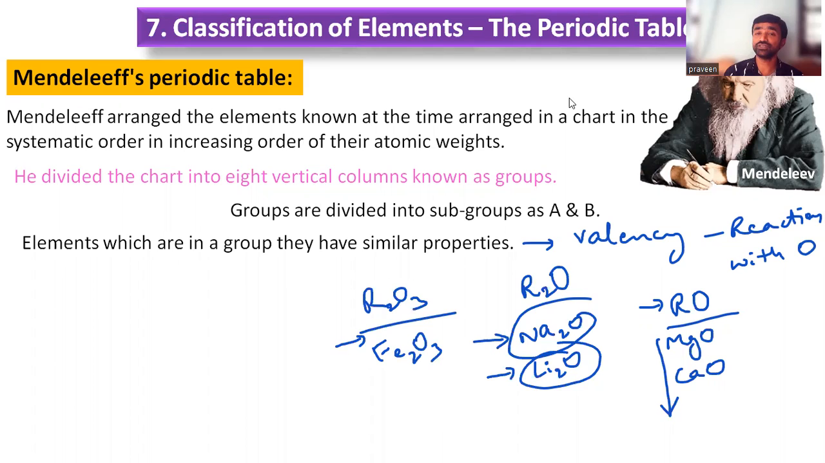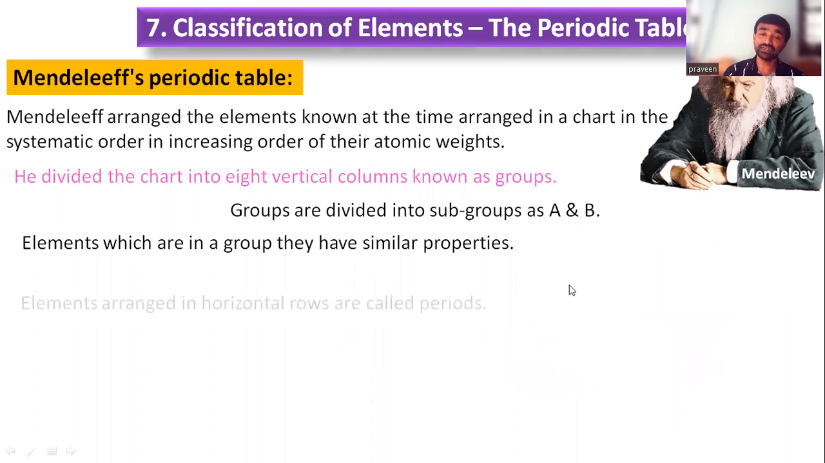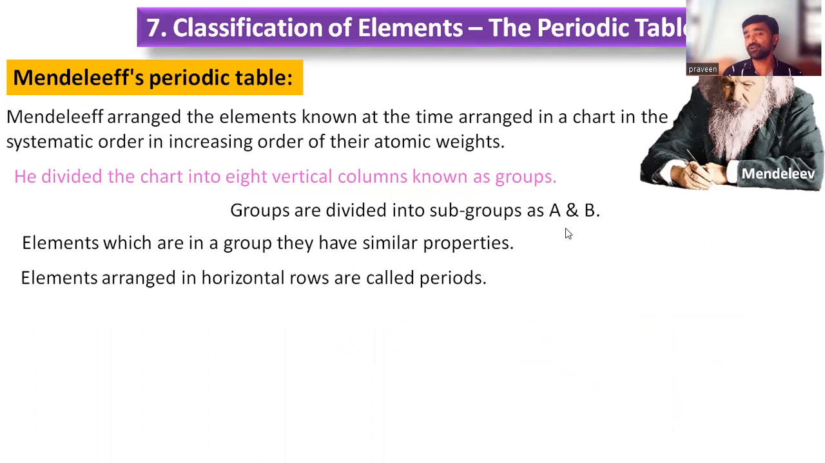So that is the wonderful thing, to select the elements into the vertical columns, right? So that selection was also into different groups as A and B. So the groups are given different numbers. He used Roman numerals for the groups. They are given as 1A and 1B, right? Then the elements which fall into the horizontal rows are called periods. They are in the increasing order of atomic weights, right?